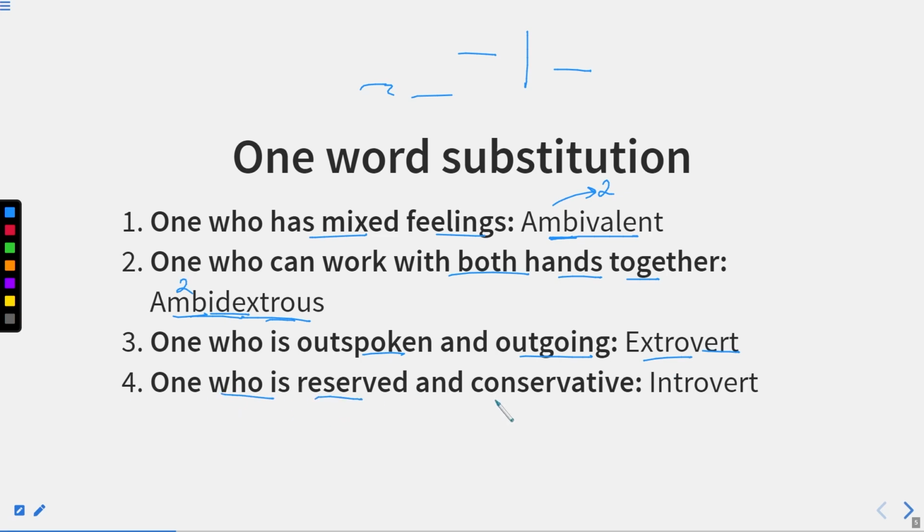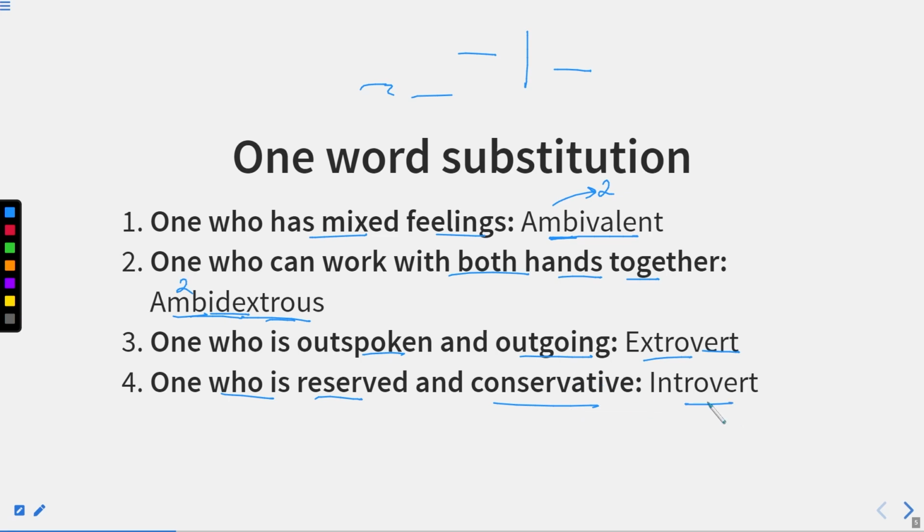One who is reserved and conservative. There are a few kinds of persons. What they do, they are just reserved. They know how to talk, or they don't want to share anything with others. They are not of a jolly nature. They just keep everything to themselves only. That kind of person is known as an introvert.